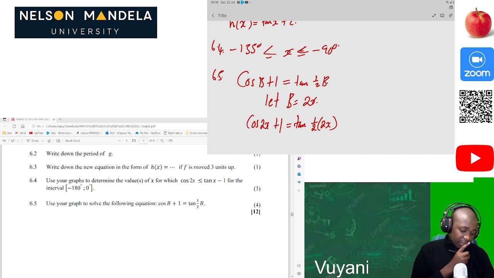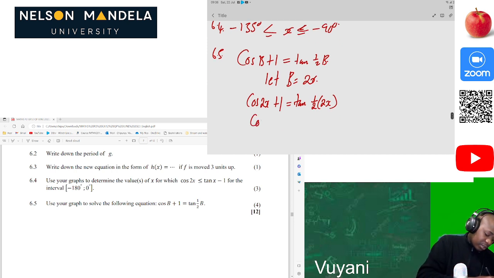That's already x there, so that would be cos 2x plus 1 is equal to tan x. Then of course that will be cos 2x is equal to tan x minus 1.